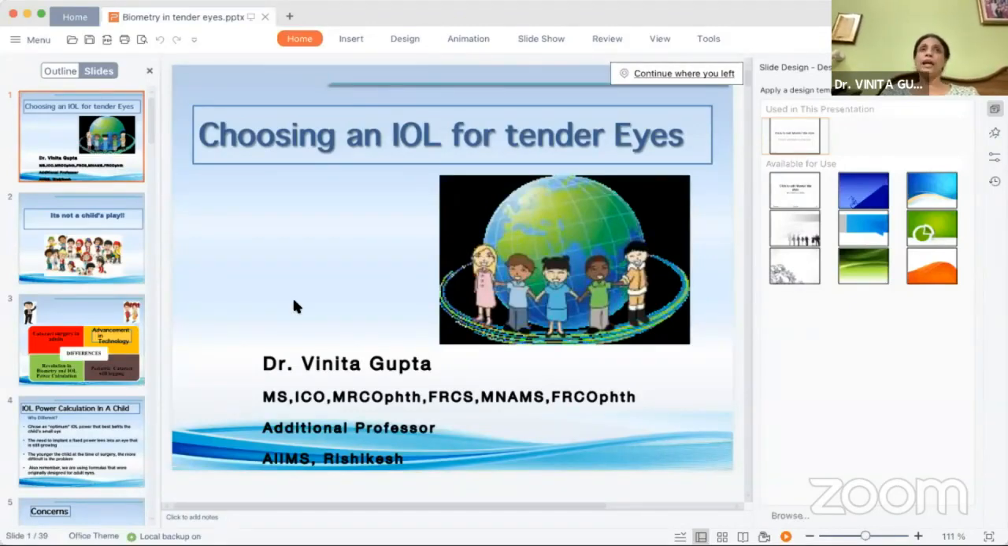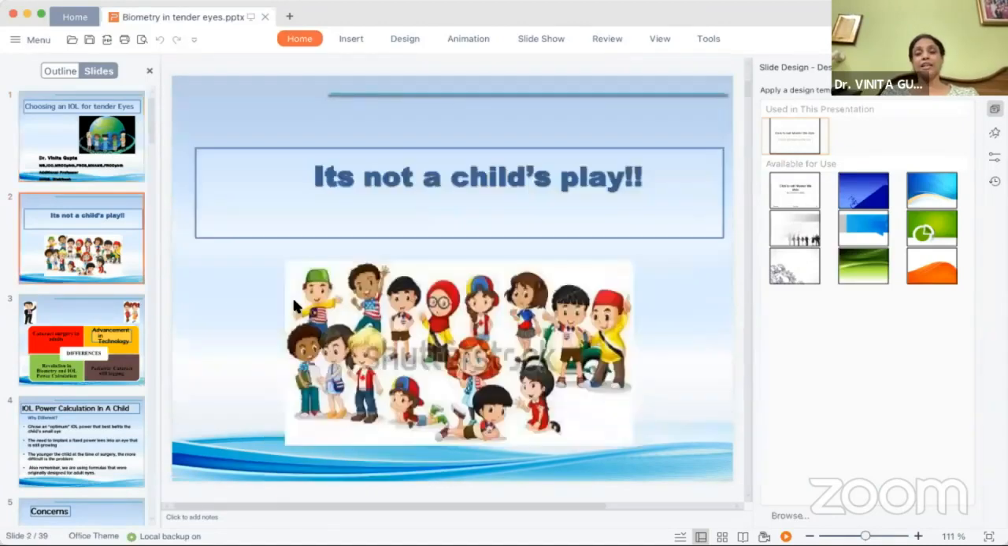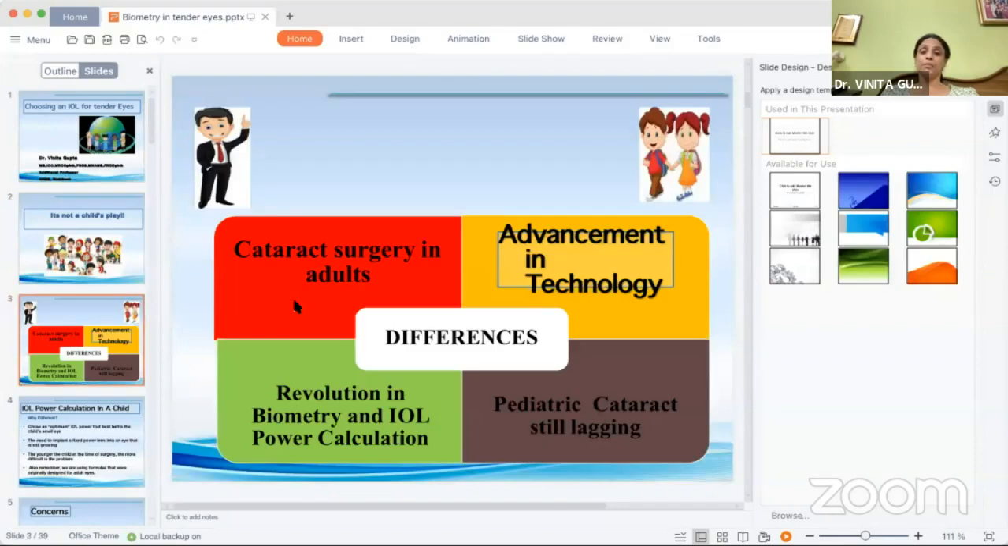So choosing an IOL for small eyes or pediatric eyes, which are actually tender eyes, is it as easy as a child's play? No. Why is it so? Although the slide show mode full screen was not working, last time it was not moving, that's why I'm not taking it there.